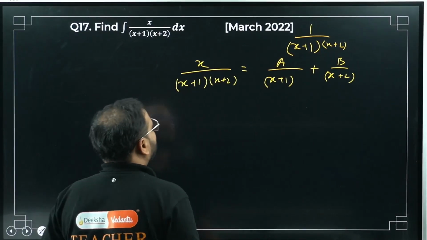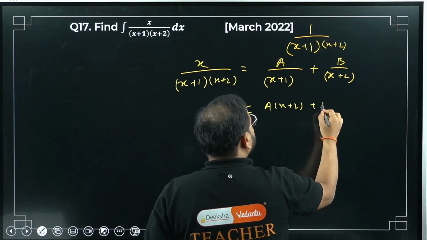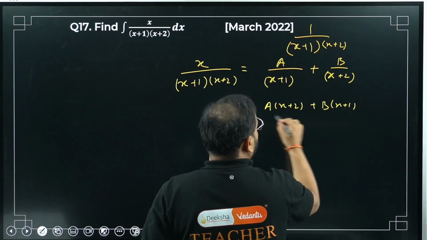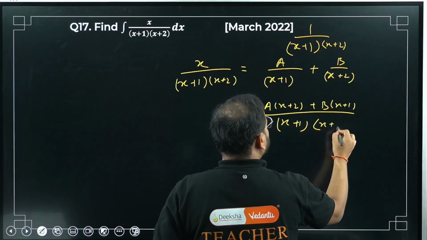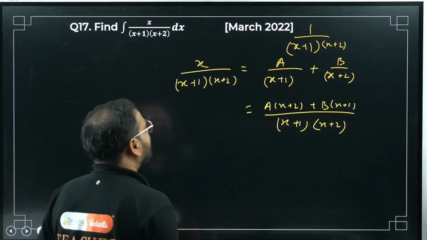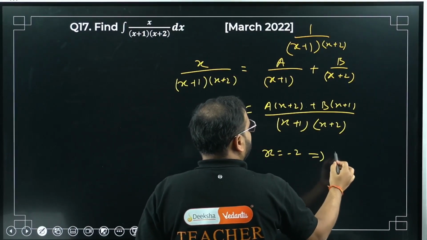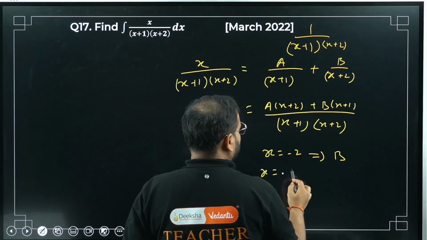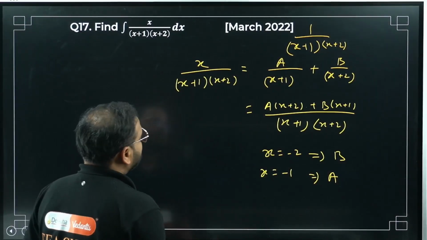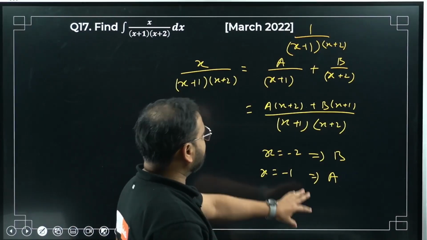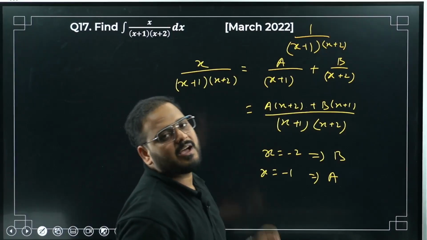Great. Now just cross multiply and write. So a into x plus 2 plus b into x plus 1, divided by x plus 1 into x plus 2. Compare by putting x as minus 2, you will get the value of b, and put x as minus 1 to get the value of a. Once you know the values of a and b, put them in terms of this. Write this integration I in terms of these partial fractions and then integrate.